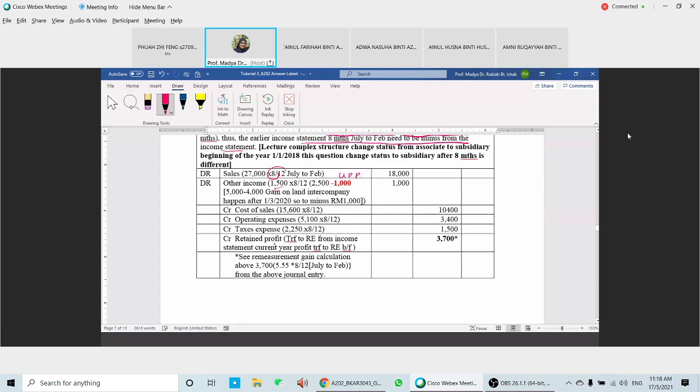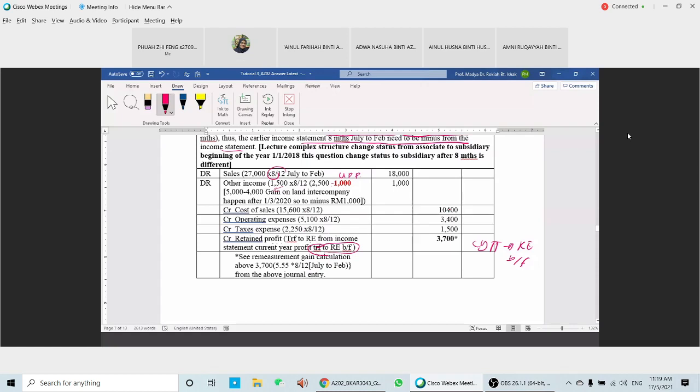And then the difference here is you're going to credit the retained profit to transfer to RE from the income statement's current year profit. From the current year profit, we're going to transfer to the RE brought forward. So you're going to have here 3.7. So this is the one that you calculated previously, yeah? 3.7. So this one actually balances.